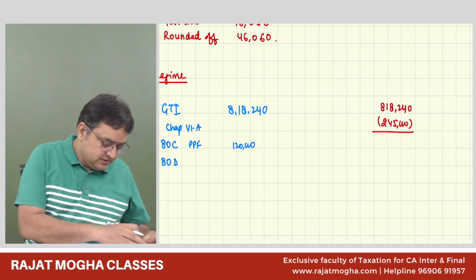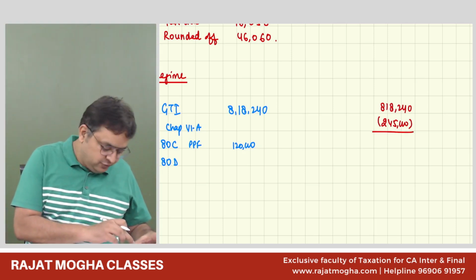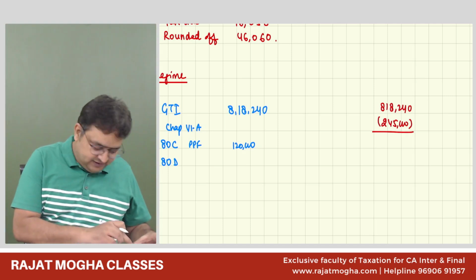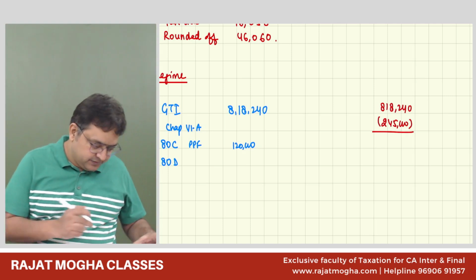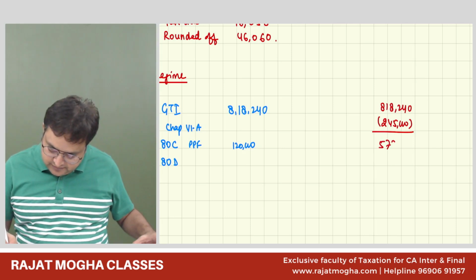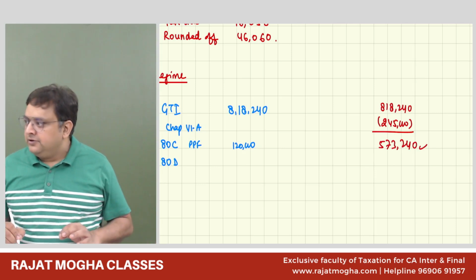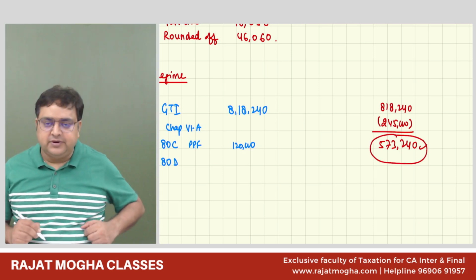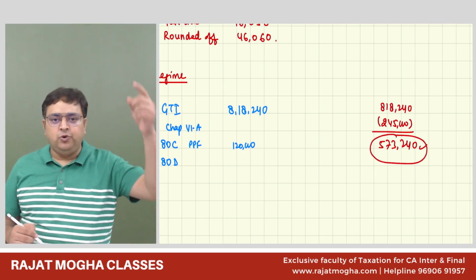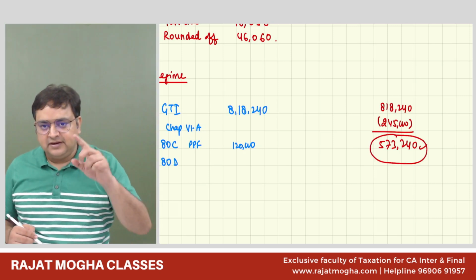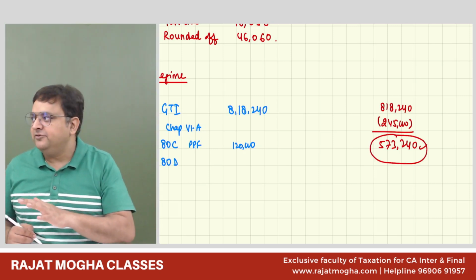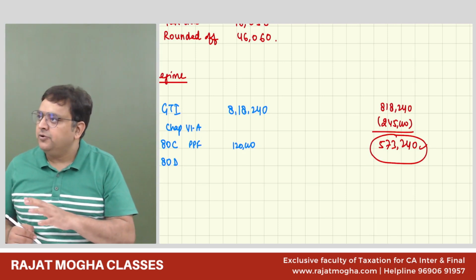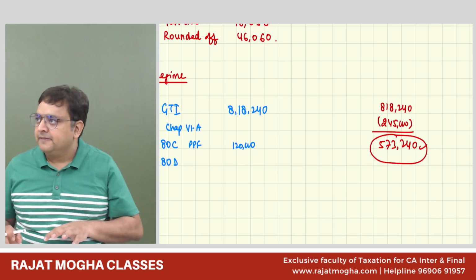Subtract that: 8,18,240 minus 245 is 5,73,240. Correct, Kritan. So our total deductions of chapter 6A cannot exceed this amount. Everybody's okay with it? Siddharth, okay with it? Yes, sir.